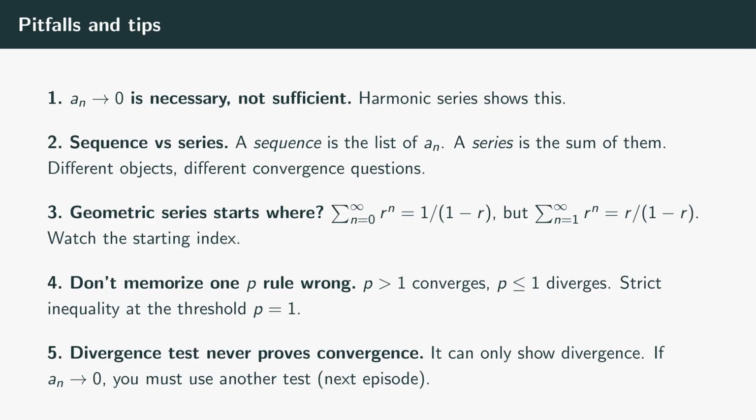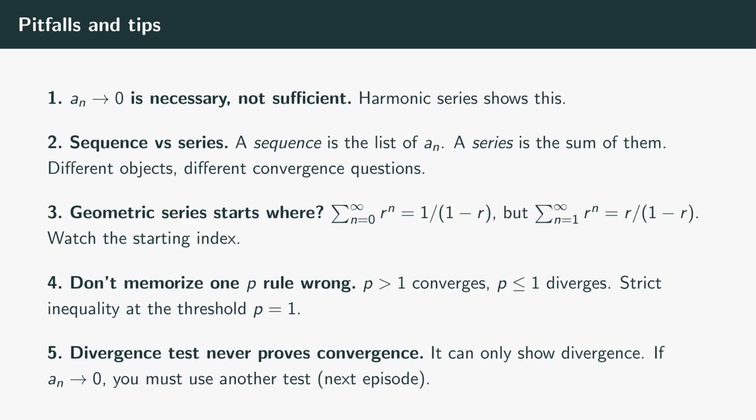3. The geometric series formula depends on where you start the index. The sum from n equals 0 to infinity of r to the n starts at r to the 0, which is 1, and equals 1 over 1 minus r. The sum from n equals 1 to infinity of r to the n starts at r, and equals r over 1 minus r. Same common ratio, different first term. Check the starting index when you apply the formula. Or, more reliably, identify the first term a and the ratio r and use the sum from n equals 0 to infinity of a times r to the n equals a over 1 minus r.